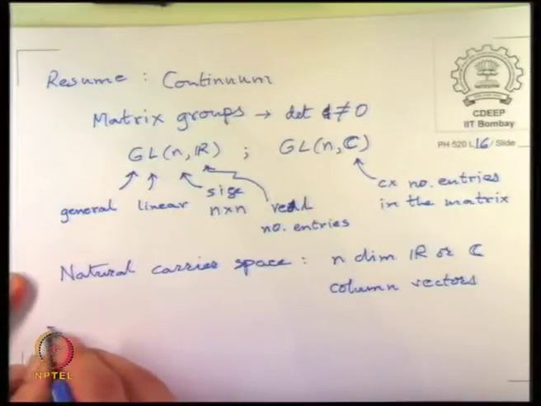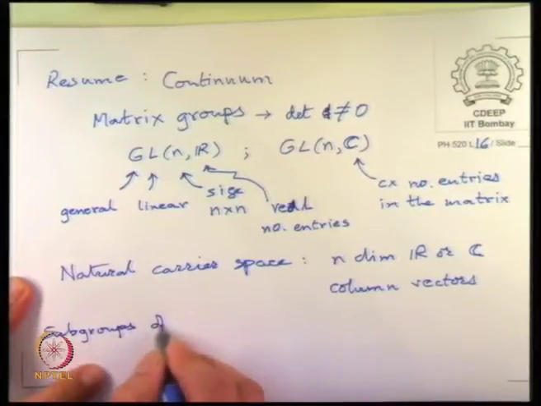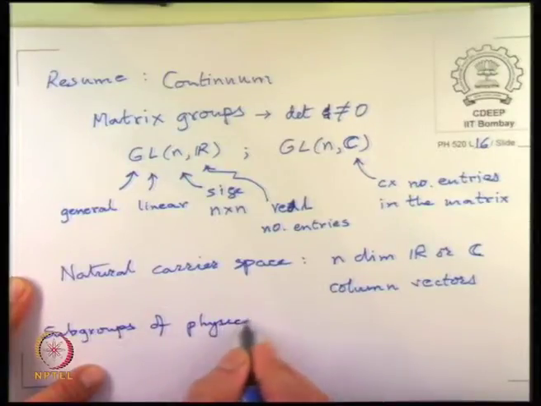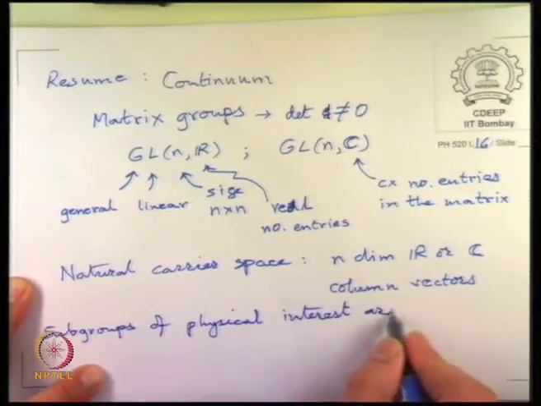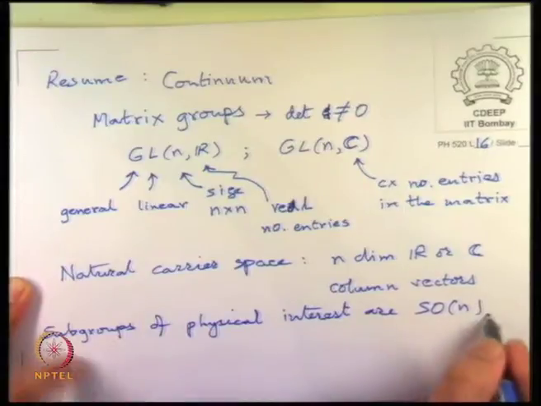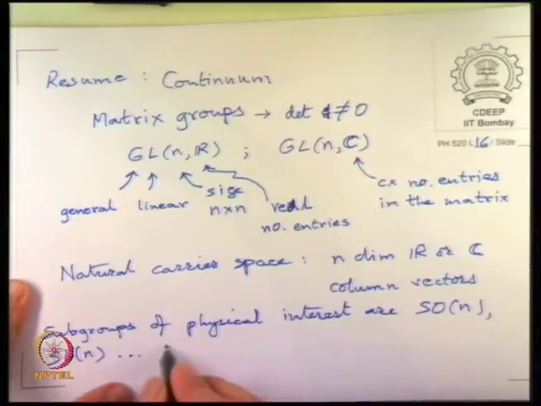And what one shows is that there are a variety of subgroups of the general linear group which are of physical interest. So SO(n), SU(n), etc., and also what are called symplectic groups, Sp(2n).